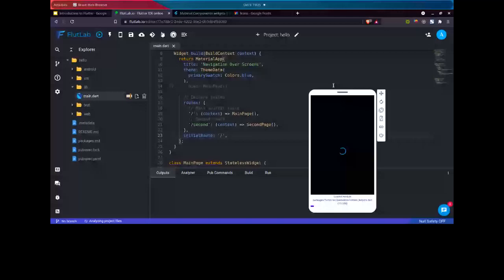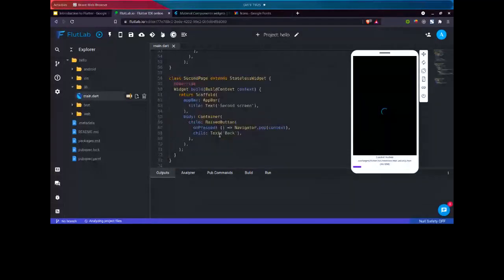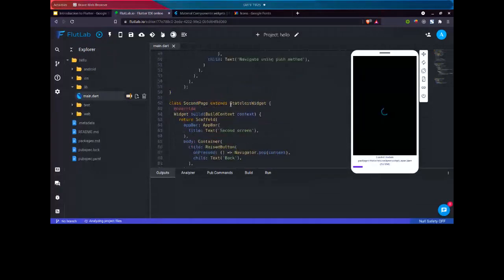So as we have two screens, we will have a minimum of two classes. One is the main page and the second is the second page. Now both of these are stateless widgets because we are not maintaining any counter or variable here which can change according to the screen. So we are using the stateless widget here.